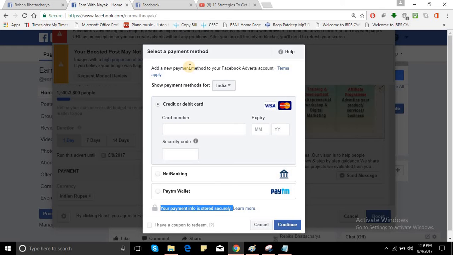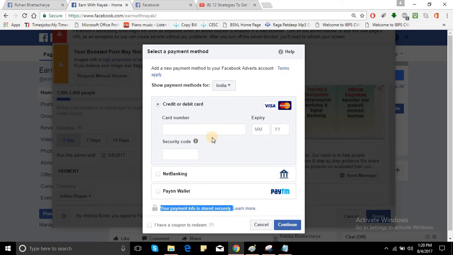But if your card is holding only 50,000 or 30,000 rupees, then it is not very much of a risk. So don't worry about this. Don't panic. It is just saved to Facebook. You can also delete it later.